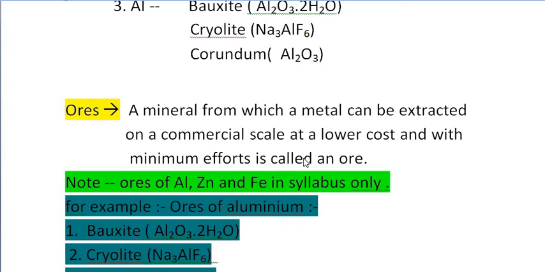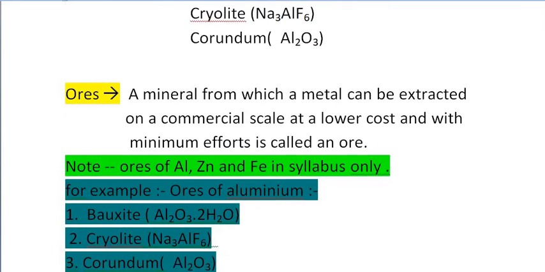So we are extracting metals for our economic benefit. So the mineral from which a metal is extracted for economic benefit, and that metal gives you economic benefit with your minimum efforts, that mineral is called an ore. So only an ore is a mineral from which a metal is extracted on a commercial scale at a very low cost and with minimum effort to get maximum benefit from selling that metal.